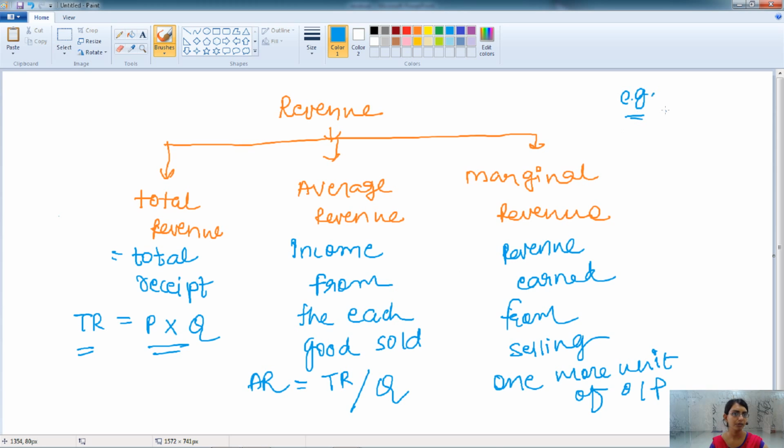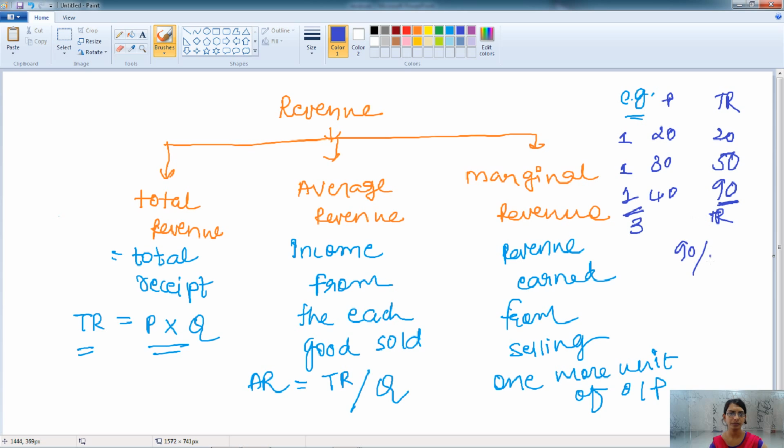Let's understand this with the help of an example. For example, we are selling a certain amount of goods, let's say at prices 20, 30, 40, etc. So this is the price. When we have these prices, our total revenue becomes, here it is 20. When the second unit is sold, it will become 50, then it will become 90. So 90 is our total revenue. Here a total of 3 units is sold. So 90 divided by 3, that is 30, is the average revenue.